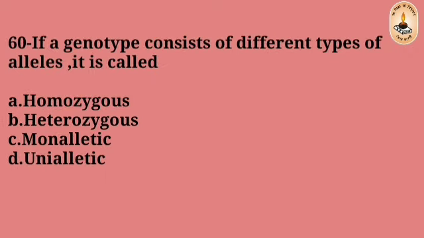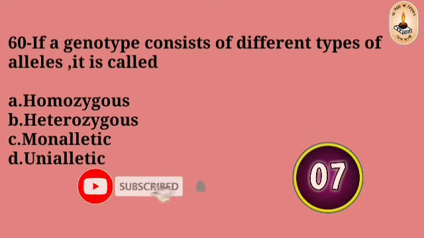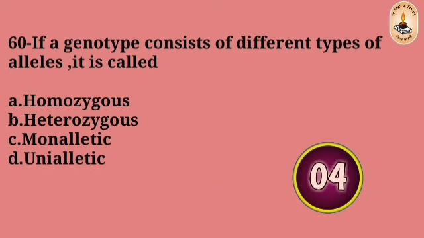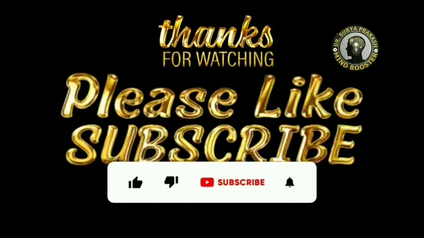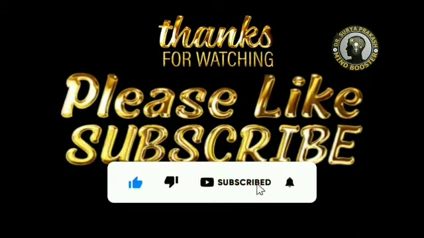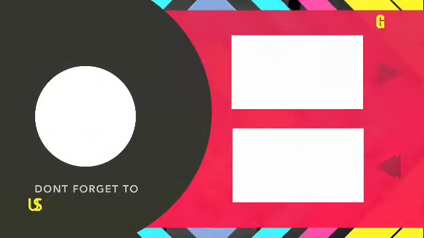Factors. Question number 60. If a genotype consists of different type of alleles, it is called homozygous, heterozygous, monoallelic, uniallelic. The right answer is B. Heterozygous. Thank you for solving the 60 most important MCQs for first term examination and NEET examination.